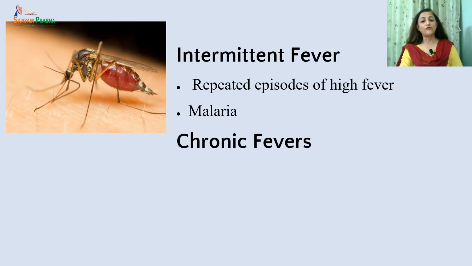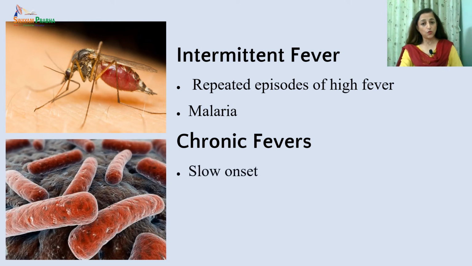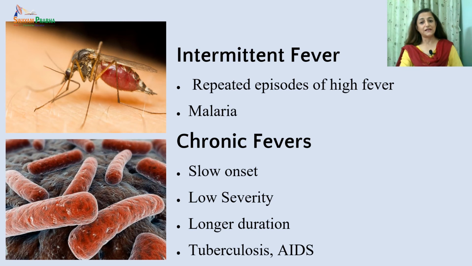The next type of fever is chronic fever. These are the fevers where the onset is slow and gradual and severity is low, and they are fevers of longer duration. Here the temperature may be low, but it continues for a much longer time and a lot of protein breakdown and catabolism sets in. Examples of this type of fever are tuberculosis and AIDS, that is acquired immunodeficiency syndrome.